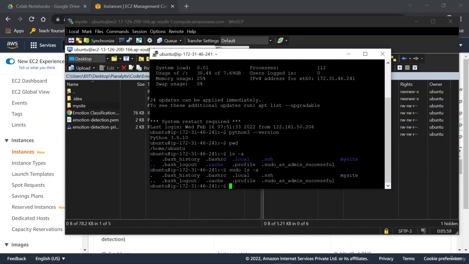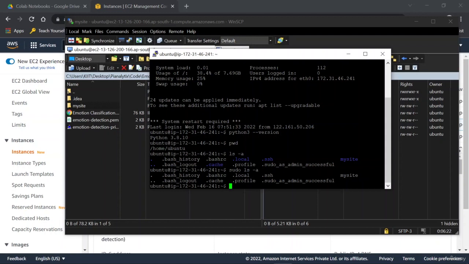So you would be able to see that you're able to run the command, and you can see the difference here. The .local and .ssh were not accessible to me, but as a super user, or as a person who has administrative rights, I have these folders accessible to me too.